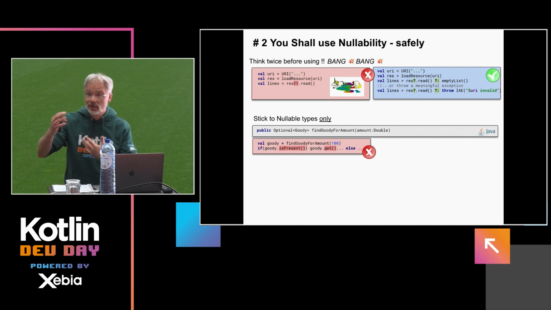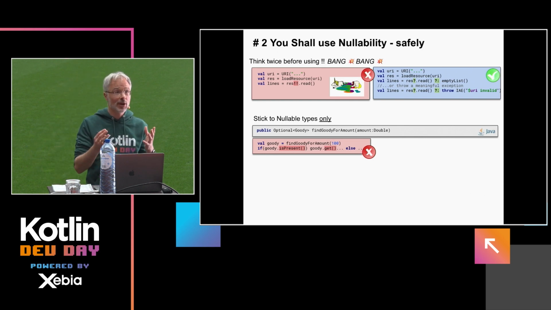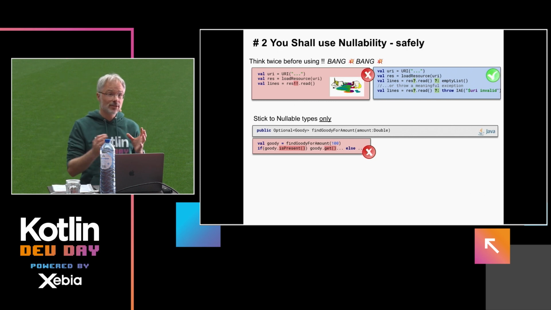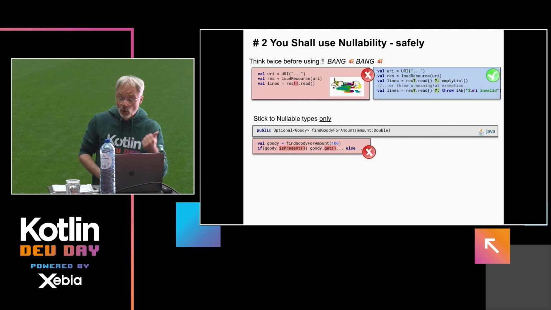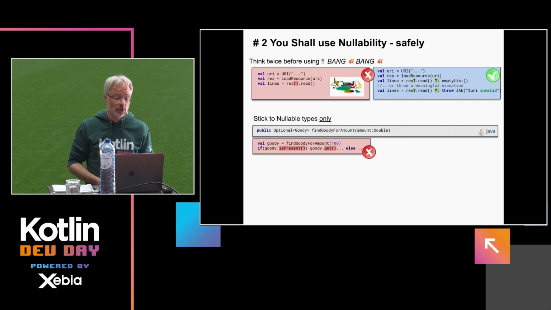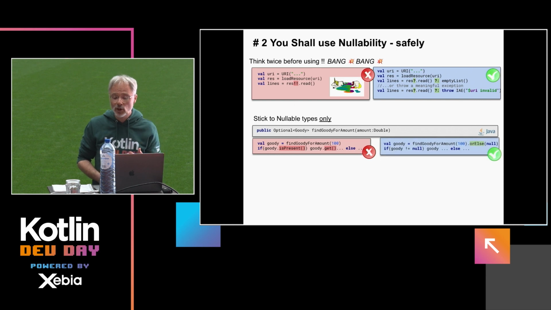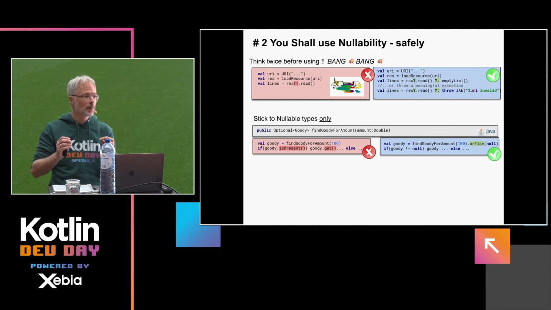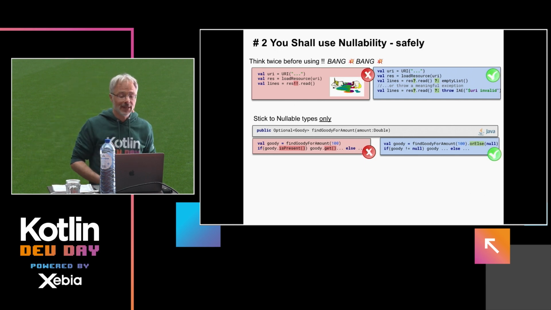Especially when you interact with Java libraries, you might run into the situation where you get different nullability concepts like Optional in Java. And it's probably not a good idea from a uniformity point of view to mix the two. That's for one. And for second, you also won't have the ability to leverage, for instance, the smart cast features Kotlin offers. So an easy way to work around that is to simply call orElse null, and then you converted this Optional construct into a nullable construct that is native to Kotlin.